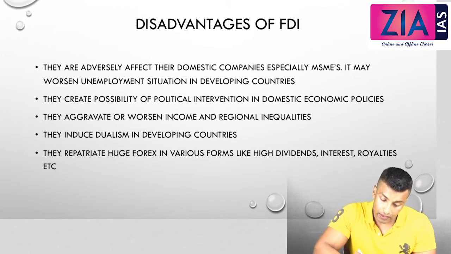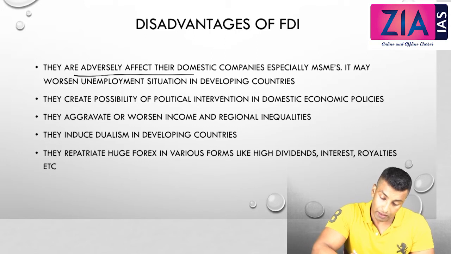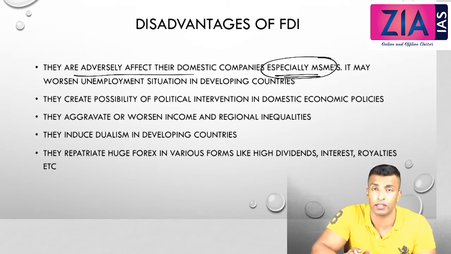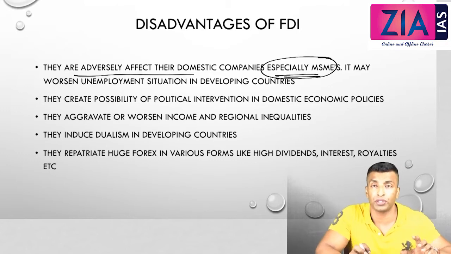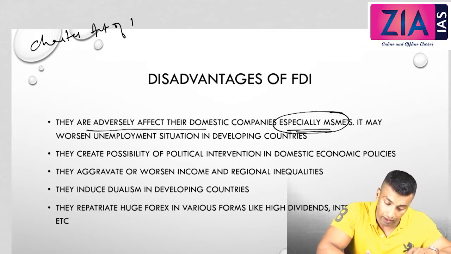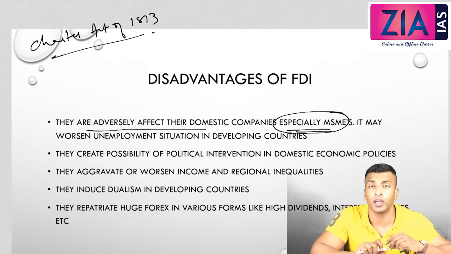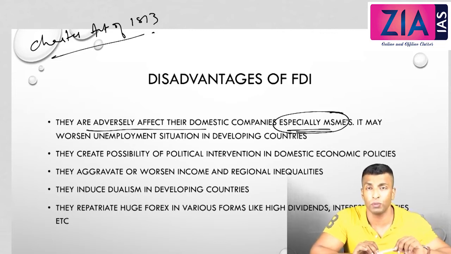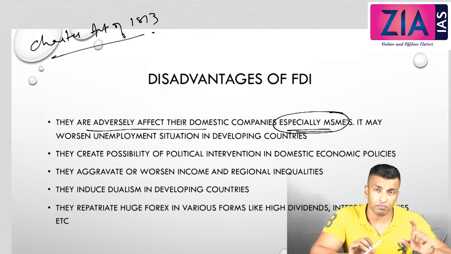They are adversely affecting domestic companies, especially MSMEs. That is one of the most important disadvantages. The local industries, the small industries, the MSMEs cannot survive. If you have some idea about history, the Charter Act of 1813. The first point of the Charter Act of 1813 that we are discussing, in fact, was asked in the previous prelims also. What was that?